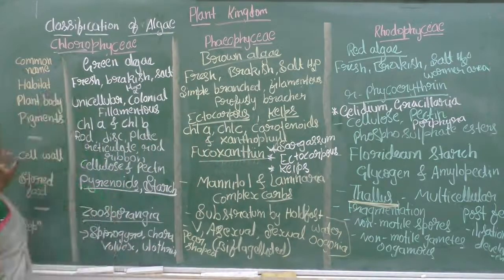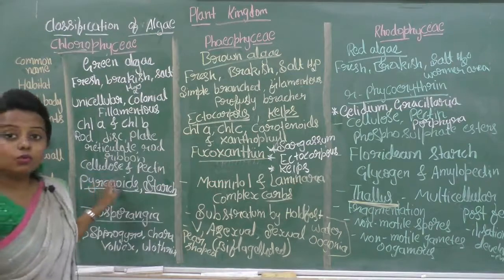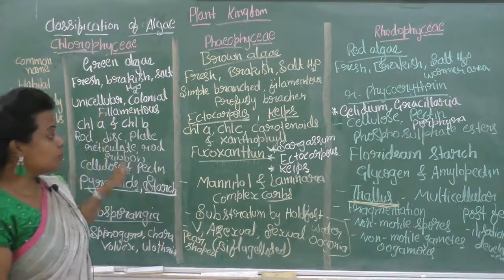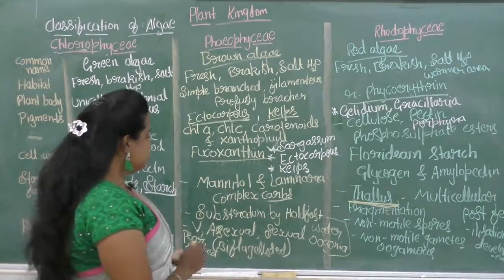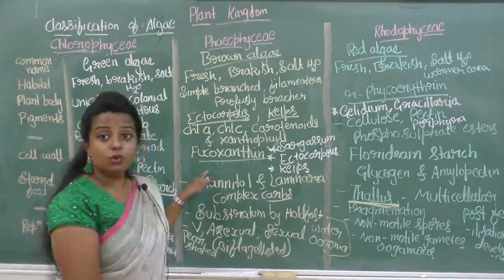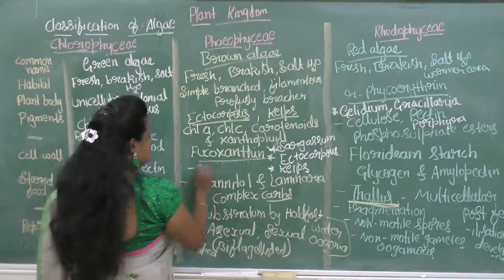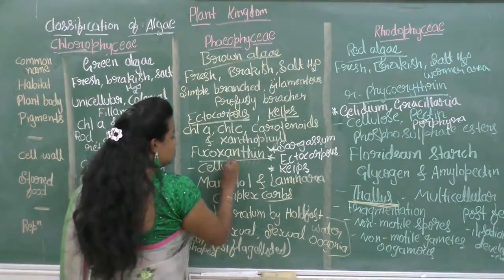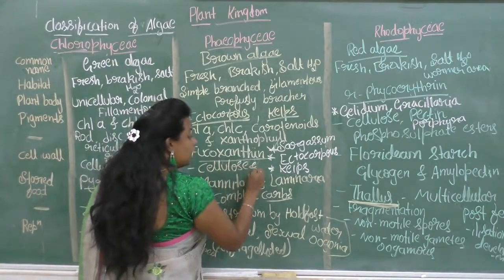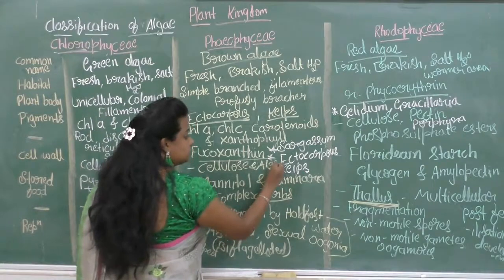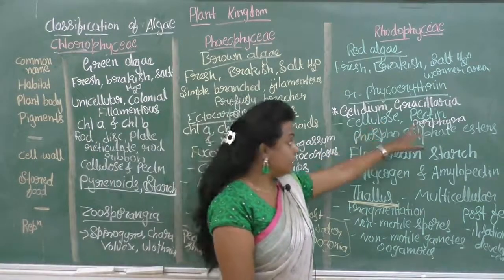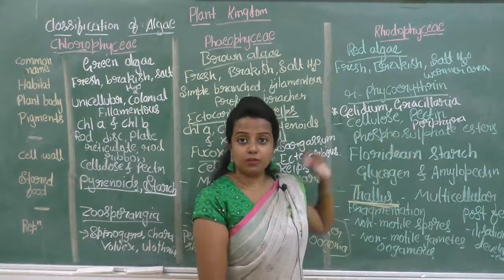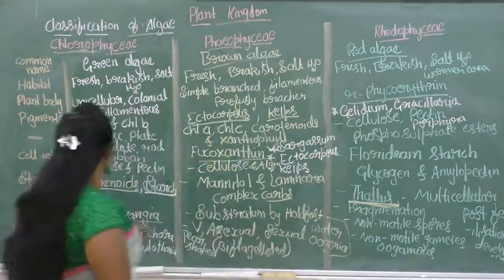Then coming to the cell wall, the cell wall is cellulose and pectin in Chlorophyceae. In Phaeophyceae it is again cellulose and algin. In Rhodophyceae it is cellulose, pectin and phosphosulfate esters.